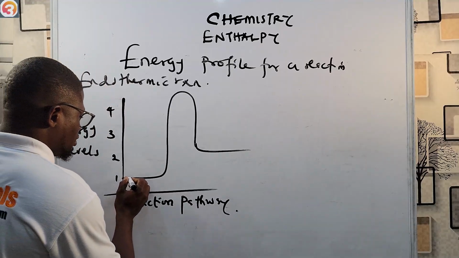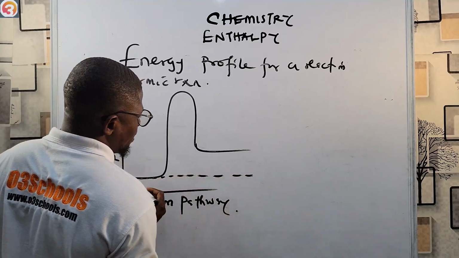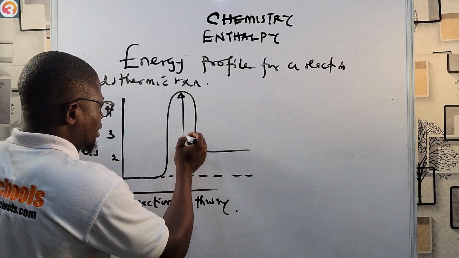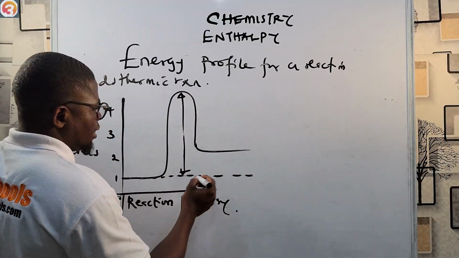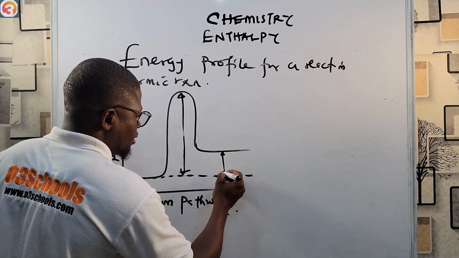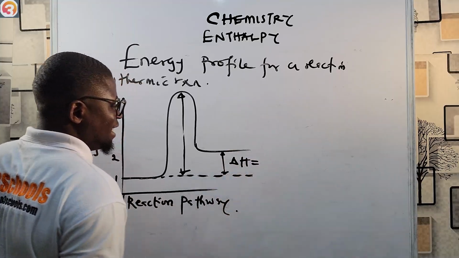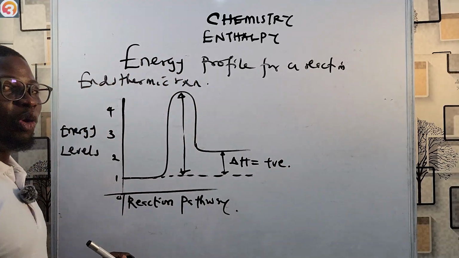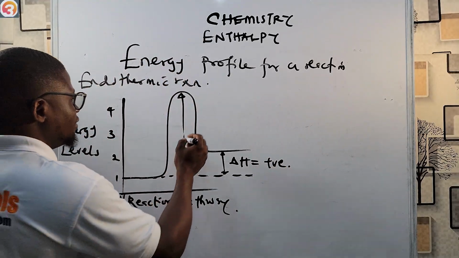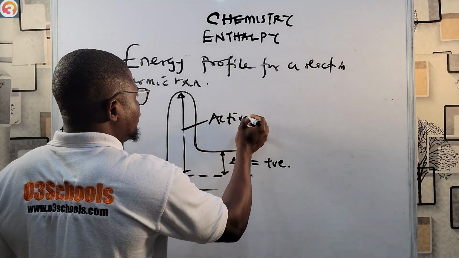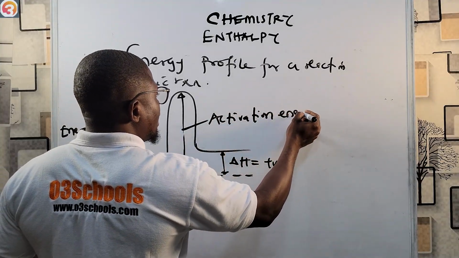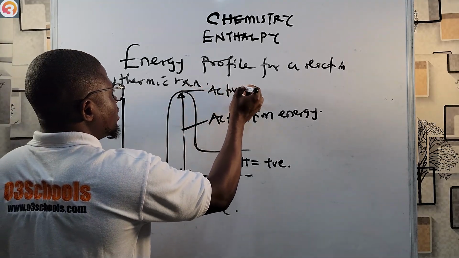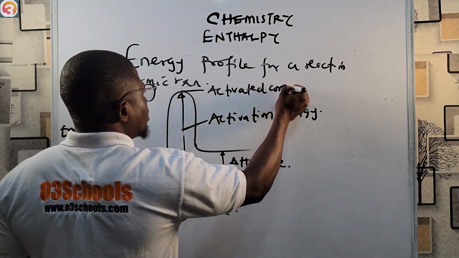Of course you can dot here. Then we have something like this. From here to here is the change in heat content, which is positive. The change in heat content for an endothermic reaction is positive. This is the activation energy, and here is the activated complex.